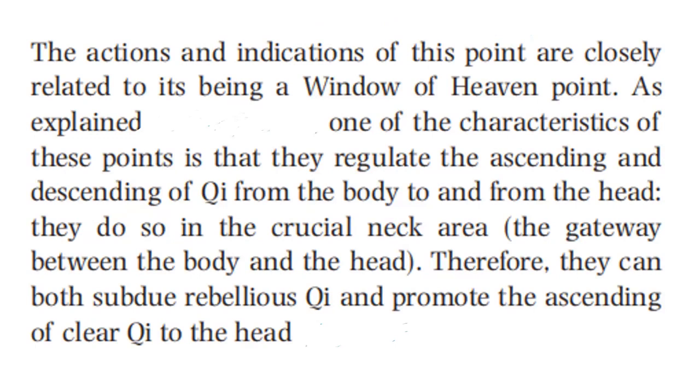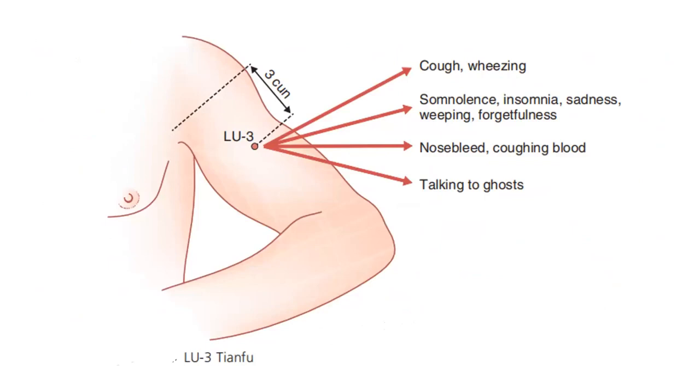As explained, one of the characteristics of these points is that they regulate the ascending and descending of chi from the body to and from the head. They do so in the crucial neck area, the gateway between the body and the head. Therefore, they can both subdue rebellious chi and promote the ascending of clear chi to the head. So we have here the indications of Lung 3: cough, wheezing, somnolence, insomnia, sadness, weeping, forgetfulness, nosebleed, coughing blood, talking to ghosts.